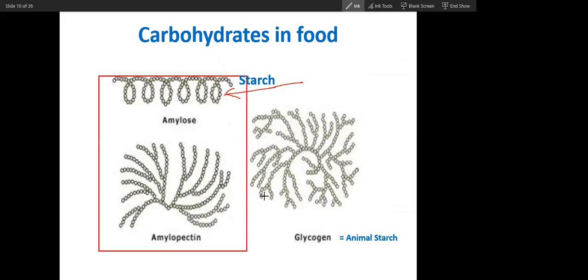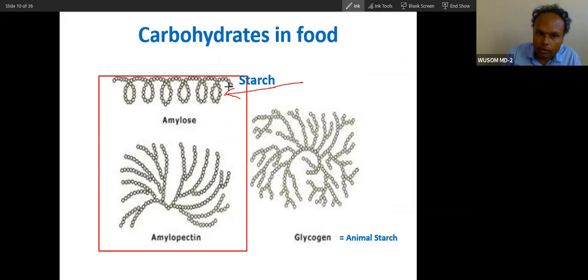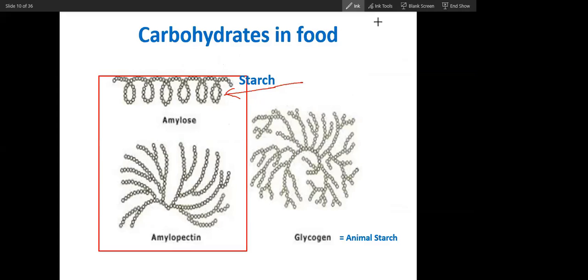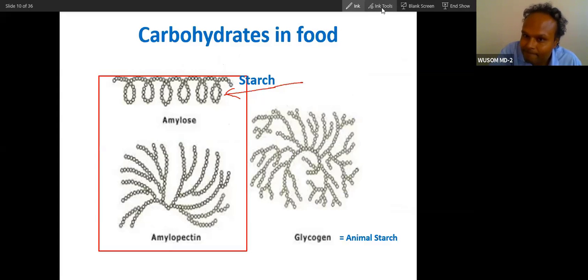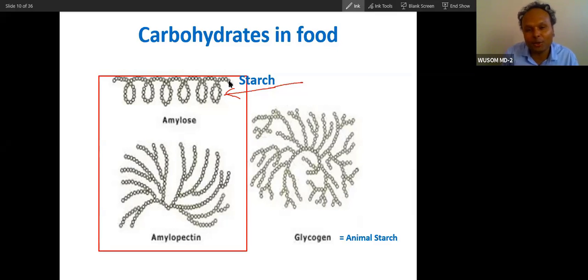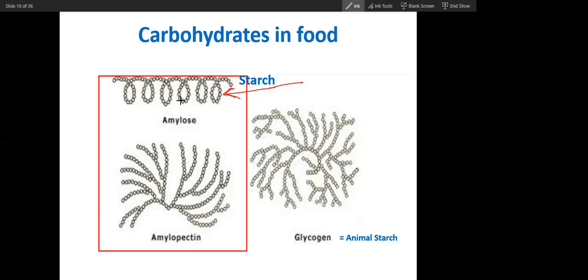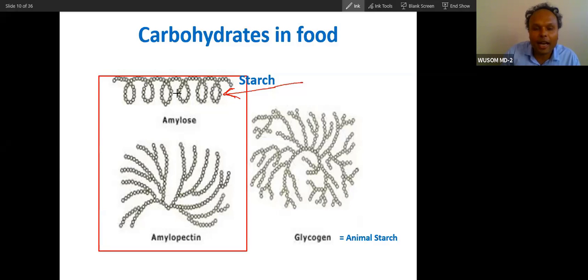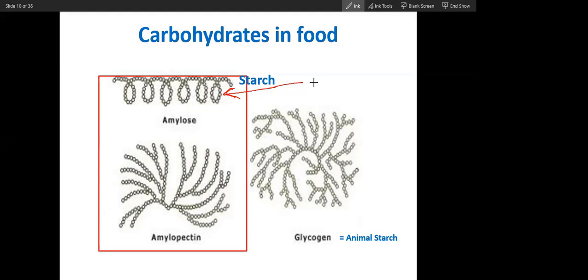Can you repeat it, sir? What is the name of this starch part? Straight chain. Primary. Yes, primary. Primary carbohydrate. Not primary carbohydrate. Primary protein. No, this is carbohydrate, you are telling me protein. That's not fair, Divya. Primary structure. It looks like the secondary structure of protein, but it is carbohydrate. Yeah. I told you how to remember.